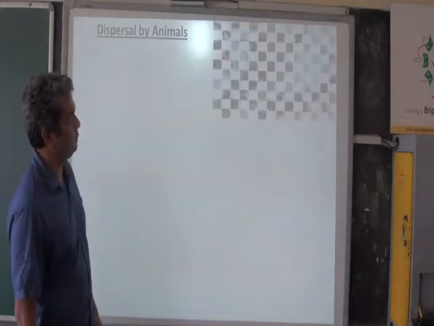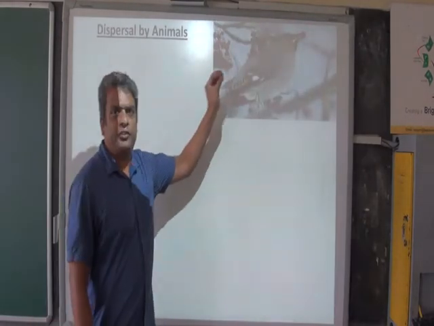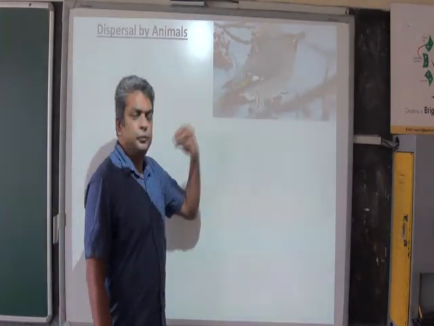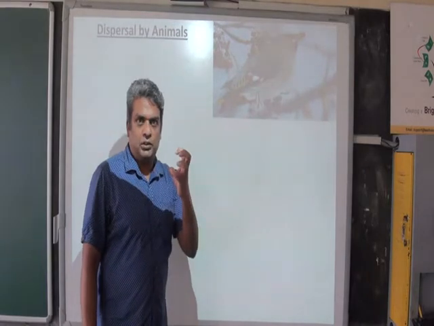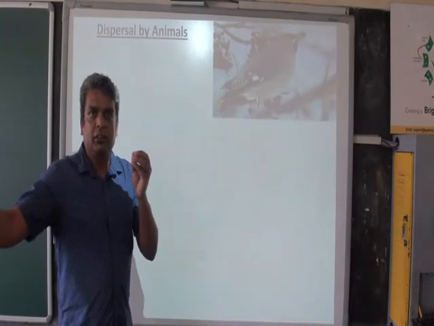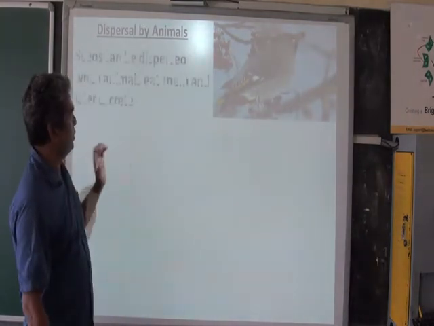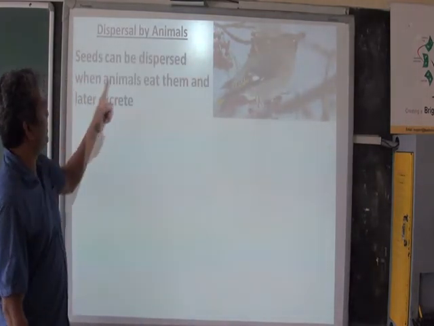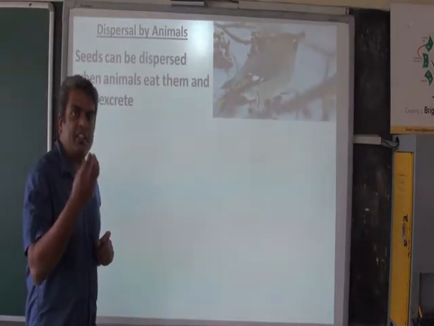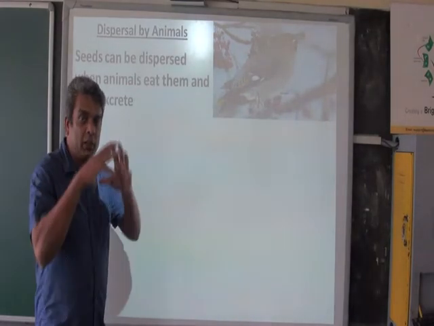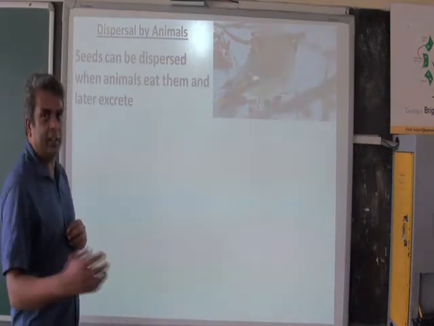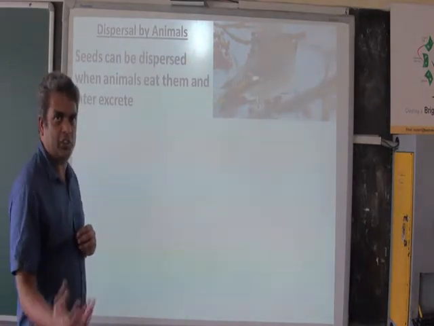Here you see a picture. A bird sits on a tree and eats those fruits, and when it eats the pulp, the seed does not get digested. Then when it flies away, it drops it as droppings, or excretes it. So seeds can be dispersed when an animal eats them and later on excretes them, because the seed does not get digested. They eat the pulp, the outer portion of it, and then the seed is excreted, and later on when it gets suitable conditions, it will start growing.